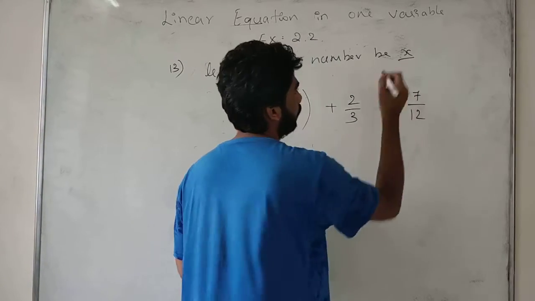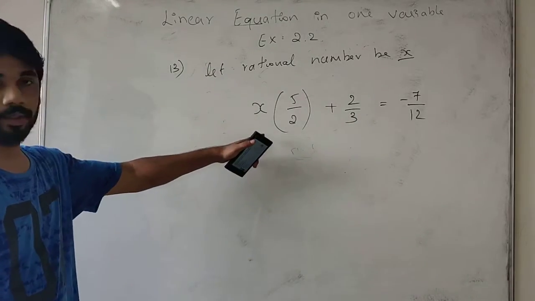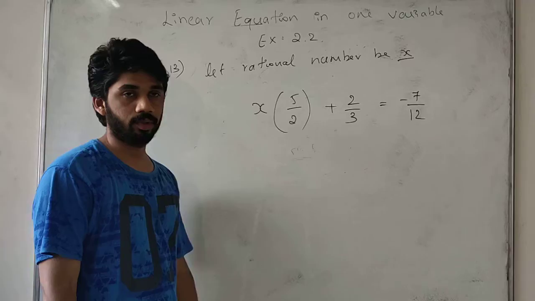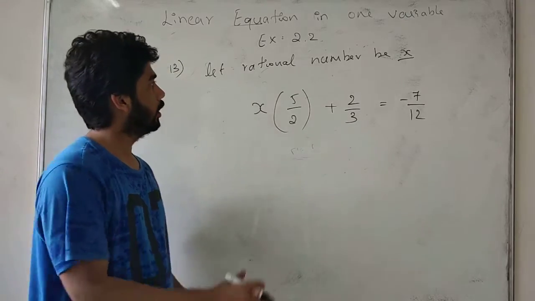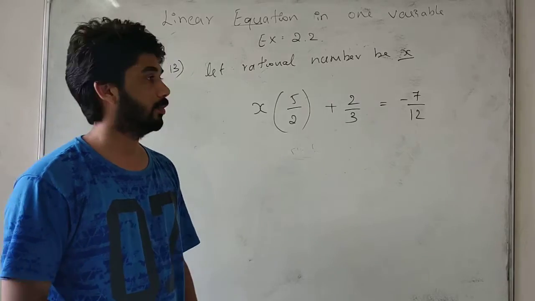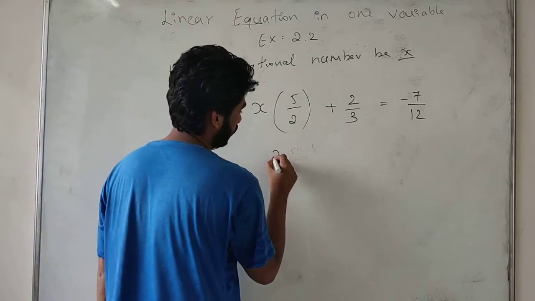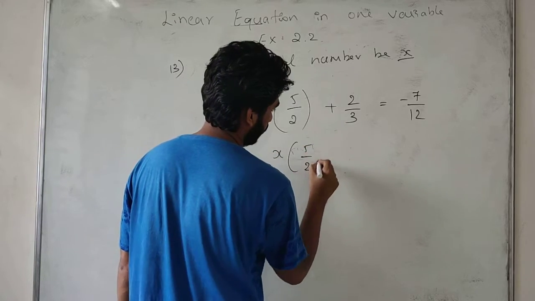What is the number? So we have to find the x. This is the question. Words are given. We have to write it as in this question. Okay, now I simplify it. So write it as x = 5 by 2 as it is.